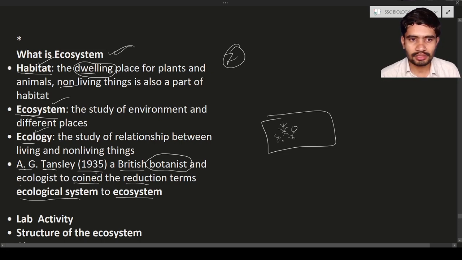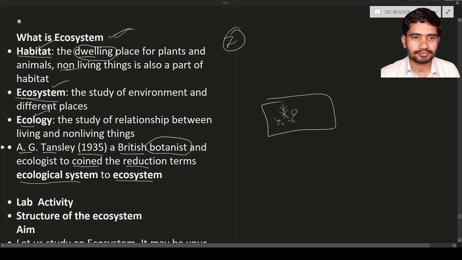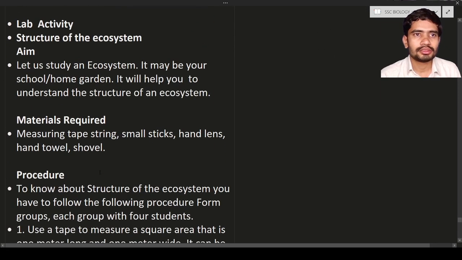And next one is the lab activity. In the lab activity we are going to discuss some important things. You can see the structure of ecosystem. We are going to discuss the structure of ecosystem with a small activity. First, our aim is to study the ecosystem, and it may be at your school, your garden, or any place. We are going to study how the structure of the ecosystem is. So our aim is to study the ecosystem at any place, to understand the structure of an ecosystem.